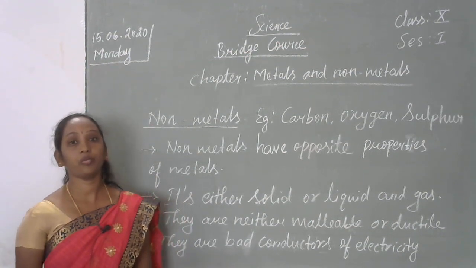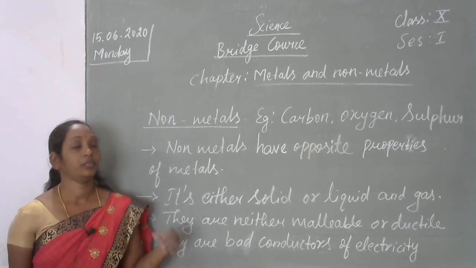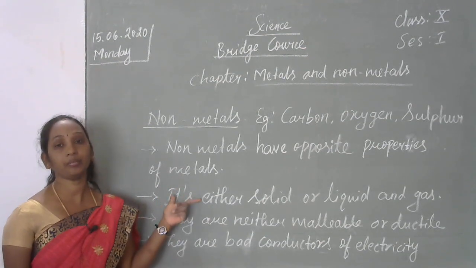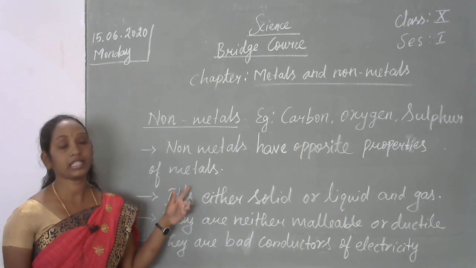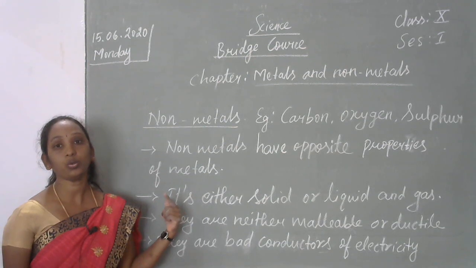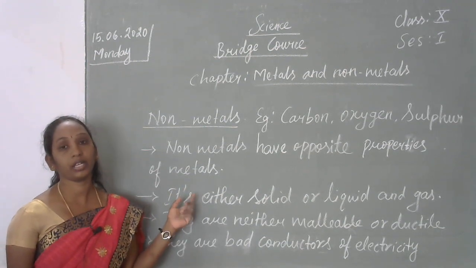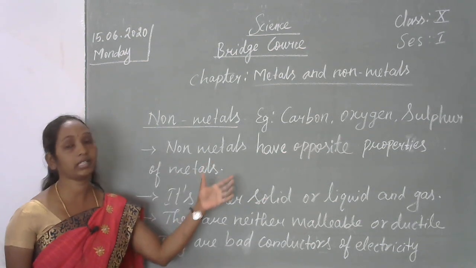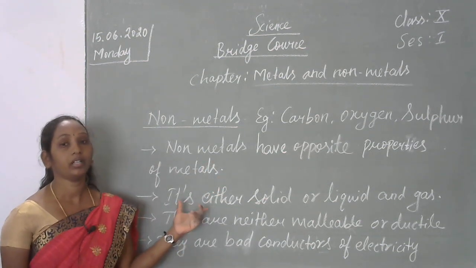Students, now we will recap what we studied in the class. First, we discussed the elements, what is meant by elements, and I have given the examples. And the elements are classified into two types, metals and non-metals. Then I explained the occurrence of metals, where we get the metals from, and I have given examples of metals and non-metals also.